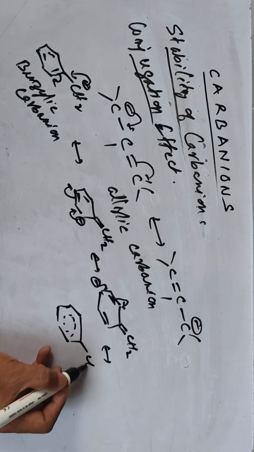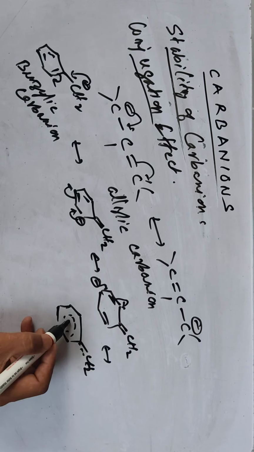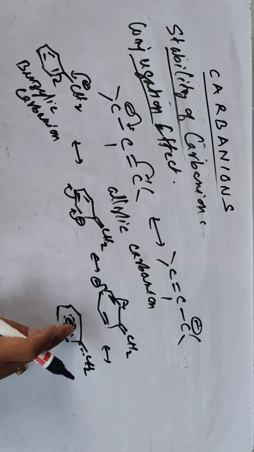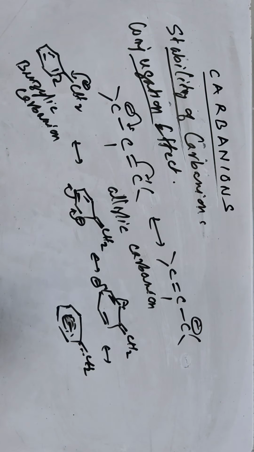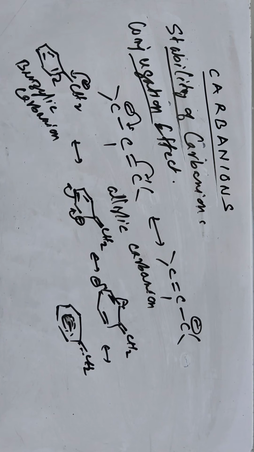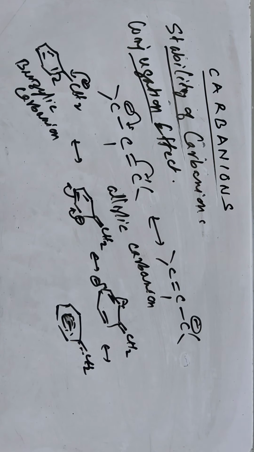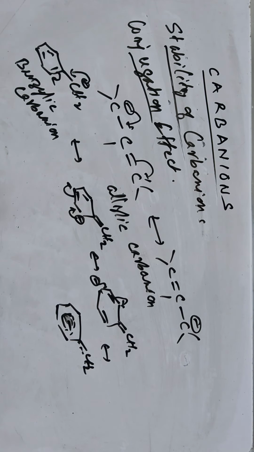So here CH2 and negative charge here. Okay, negative charge. So this is a more conjugated structure, meaning more stable, as in the case of carbocation. Okay, so I'm repeating again that the stability of a carbanion depends on the conjugation effect. More conjugation means more stable, more canonical structures. So more canonical structures means a more stable carbanion.